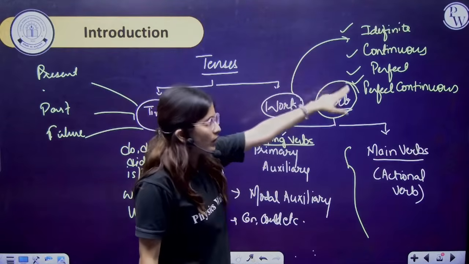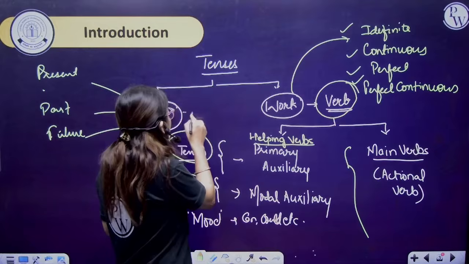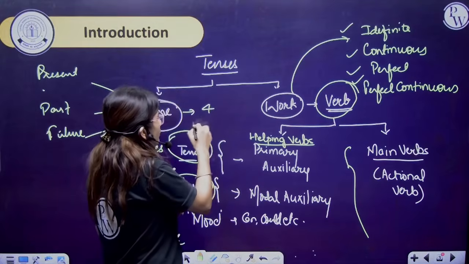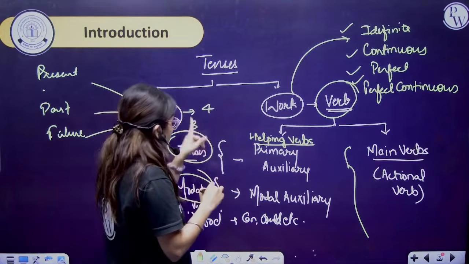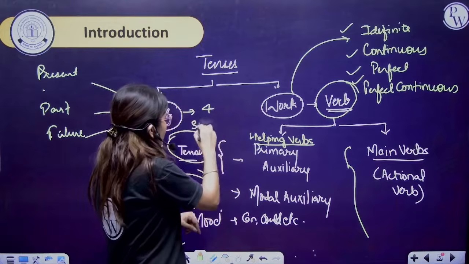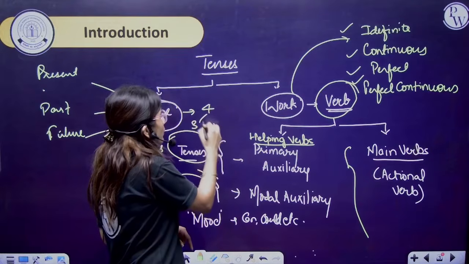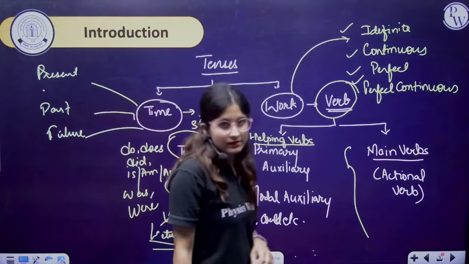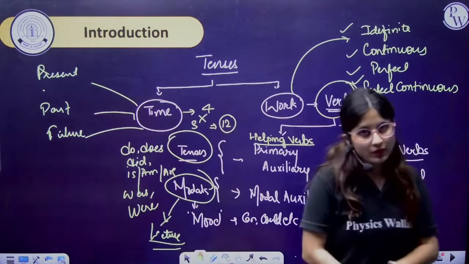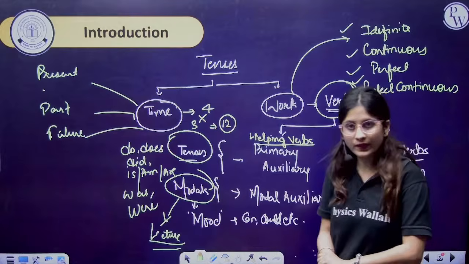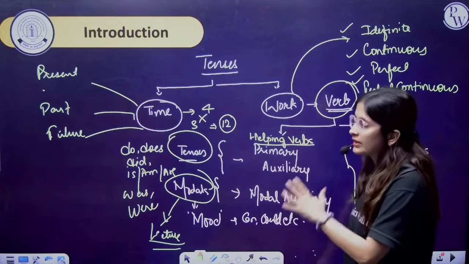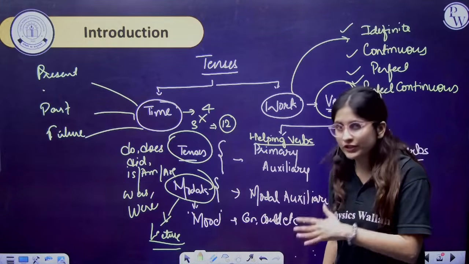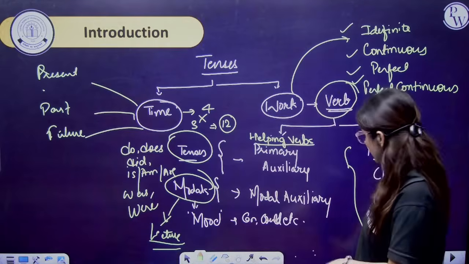So these four types of work are generally in these three timings: present, past, future. So the total will be 12 types of tenses. Fine. Now I'm going to discuss in detail. This is the overview of the chapter. I'm saying this is just an introduction.